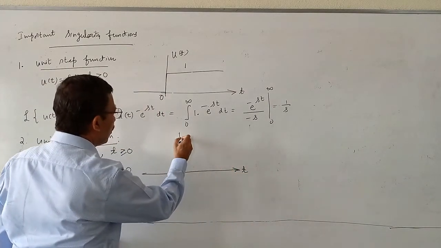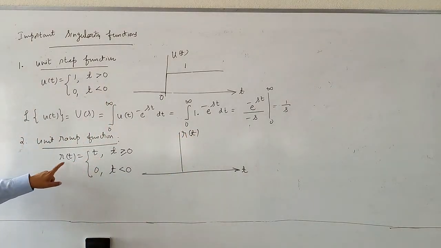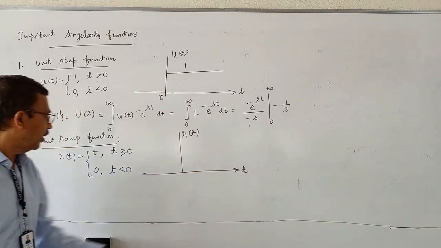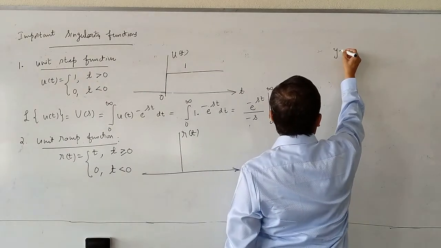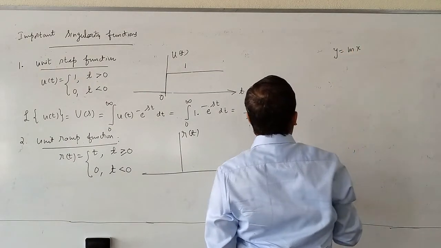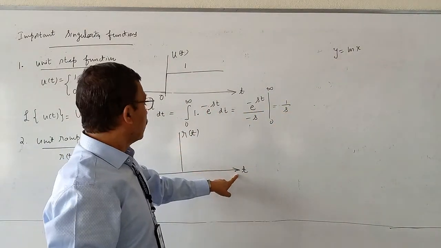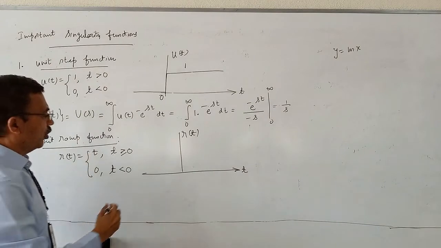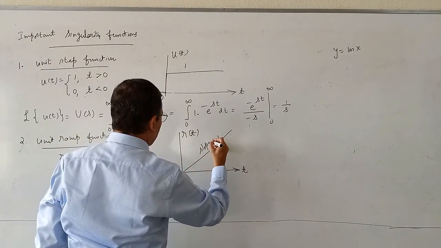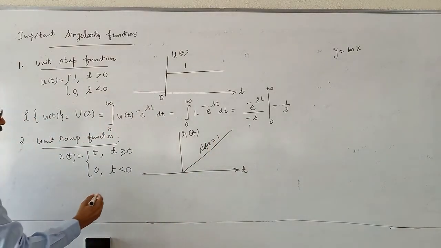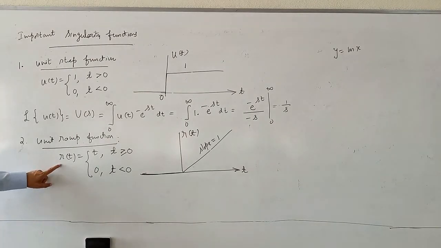X-axis is t, y-axis is r of t. This is like y equal to mx. Y is what? R of t. X is t. What is the equation of a straight line passing through origin? Equation of a straight line passing through origin is y is equal to mx. What is y here? Y here is r of t. What is x? T. So what is coefficient of t? 1. Therefore, you have a straight line with slope equal to 1 for positive time. For negative time, the straight line is absent. This is the mathematical definition of unit ramp function.